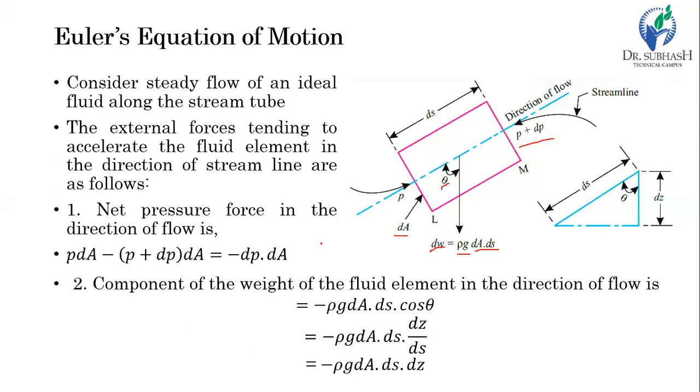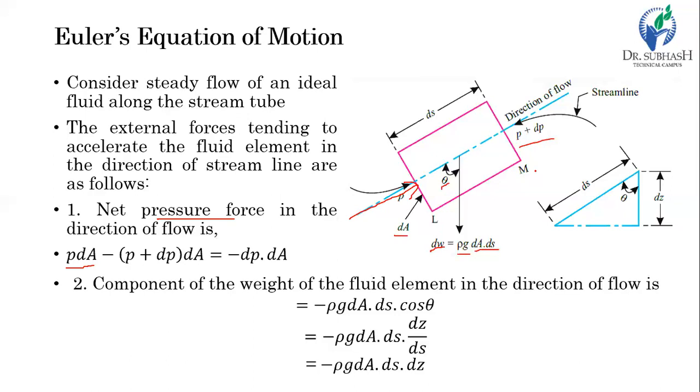So here we will consider only two forces, the pressure forces. Let's suppose there are two pressure forces, on side L and on the other side M. On side L, let's consider the intensity of pressure is P, then the total pressure force is P times the area, which is here dA. So P dA is the pressure force acting on side L.